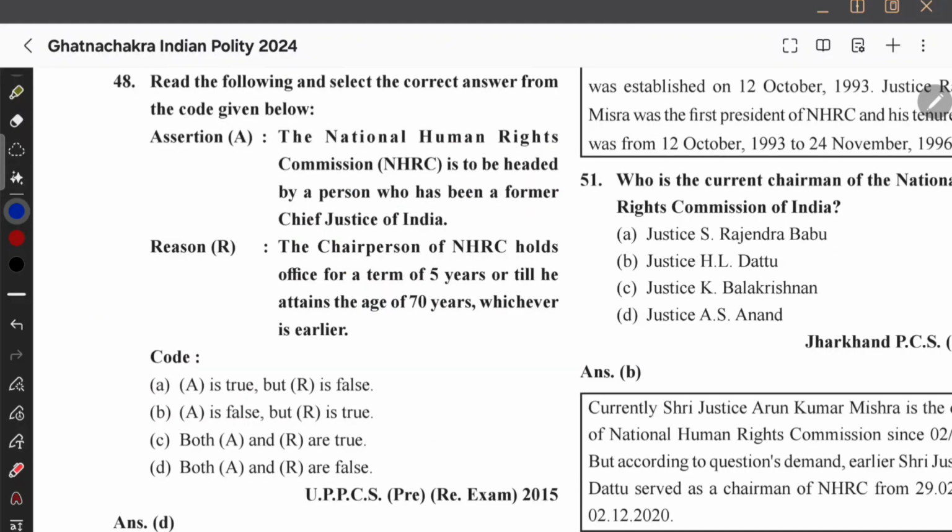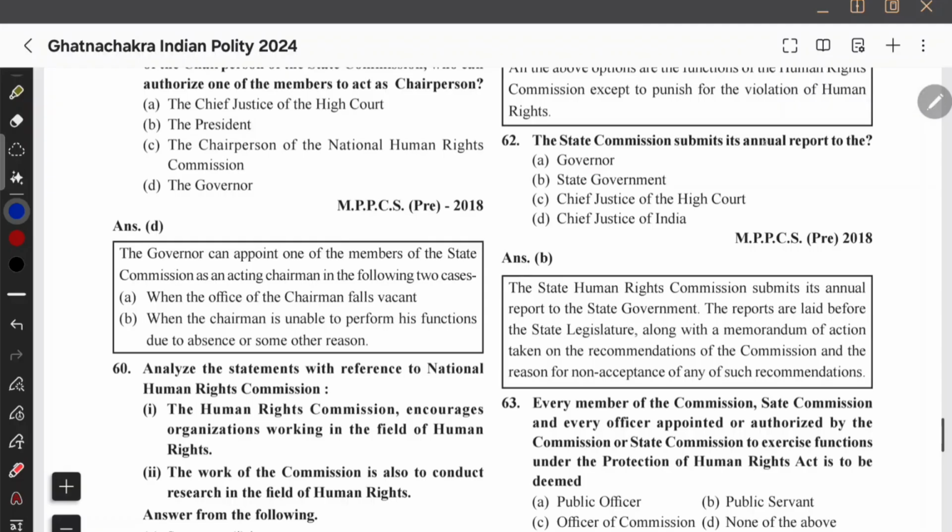Okay, so NHRC is to be headed by a person who has been former CJI. अरे अभी सुप्रीम कोर्ट जज हो गया ना, तो ये गलत है. The chairperson of the NHRC holds for a term of 5 or till he attains the age of 70. It's not 5 or 70, it's 3 or 70. This is also wrong. ये देखना, स्टेट कमीशन, स्टेट ह्यूमन राइट कमीशन किसको रिपोर्ट सबमिट करेगी? गवर्नर को करेगी, नहीं स्टेट गवर्नमेंट को करेगी. दैट इज द ट्रैप ना. अब I'll ask you one thing. National Human Rights Commission submitted its report to.